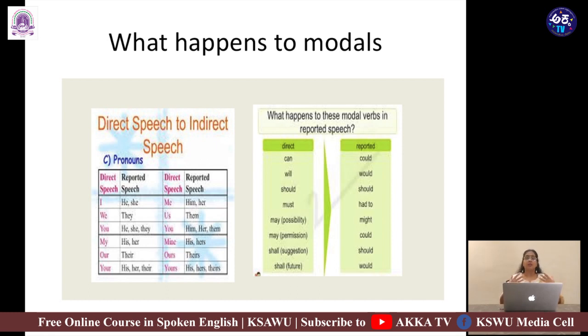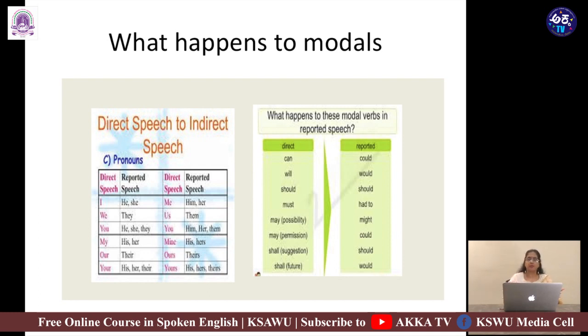We are a big team. Anil said that they are a big team. So we becomes they. Likewise, you becomes he, she, they. Me becomes him or her. Us becomes them. You again becomes him, her. Mine becomes his or hers.